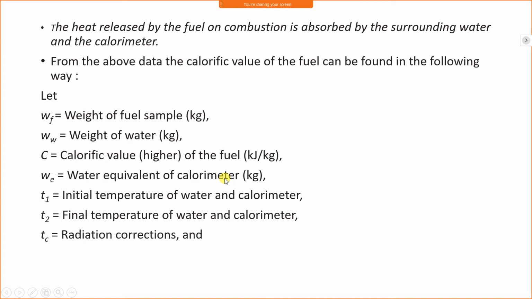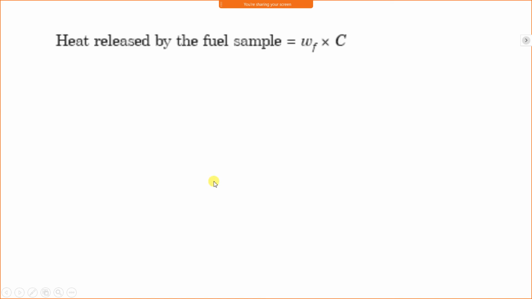Therefore, we have to consider both. You have to consider We also.